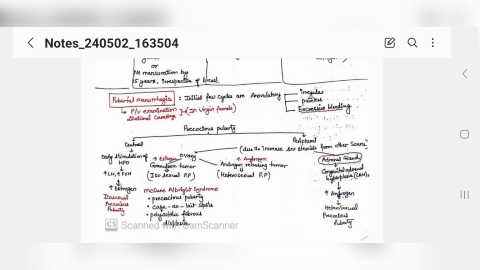If from your ovaries because of any tumor, let's say a granulosa cell tumor, then you will also call it isosexual precocious puberty. Or because of an androgen releasing tumor, it is called heterosexual precocious puberty. Okay, but if these excessive hormones are coming from the adrenal gland, the condition we already talked about is congenital adrenal hyperplasia. Because of high androgen levels, it will be called heterosexual precocious puberty. This is the basic concept. Okay, you must have understood.